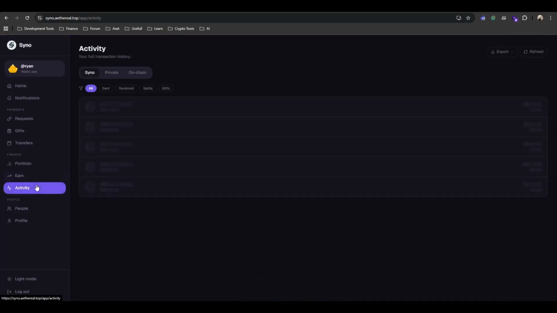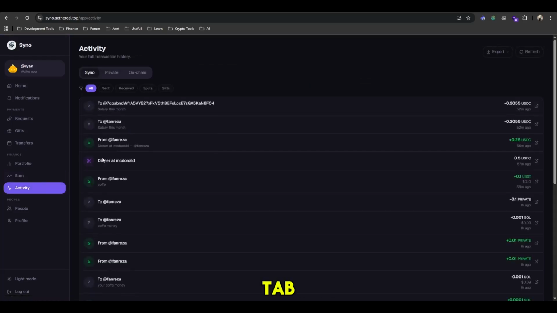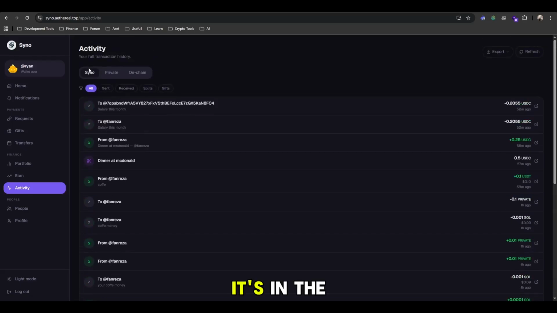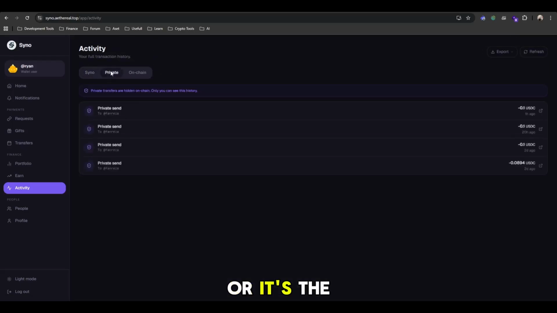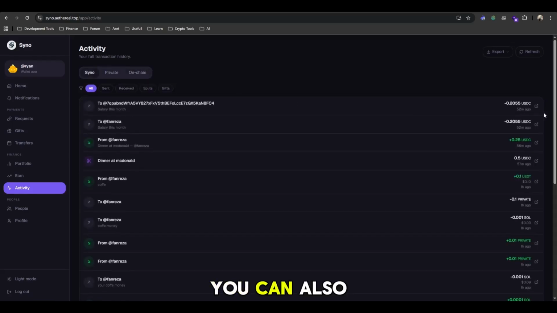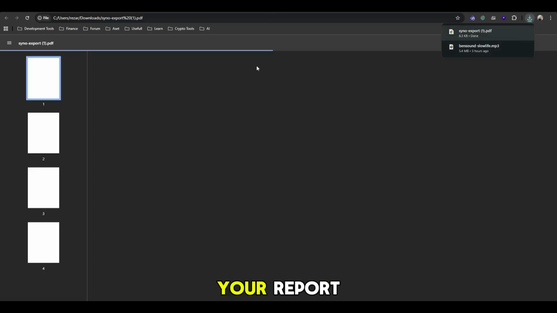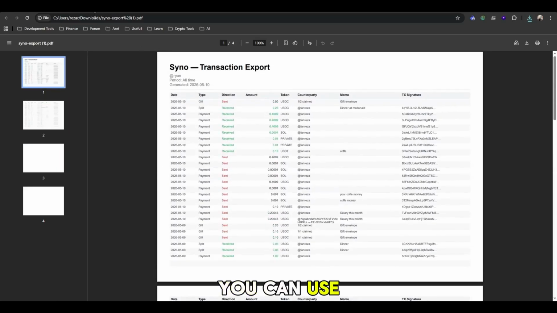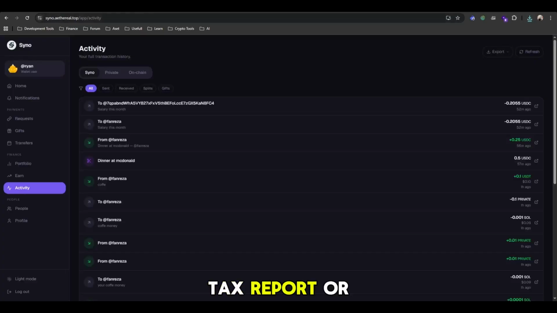Okay, let's go to the activity tab. This is all your activity, whether it's in the app, or the private send, or on chain. You can also export as CSV or PDF. And this is your report as PDF. You can use this for tax report or anything.